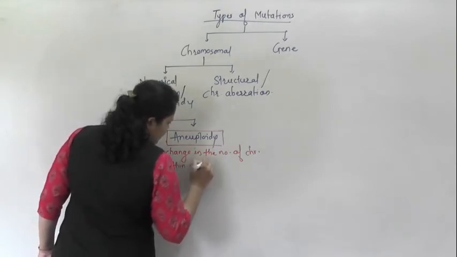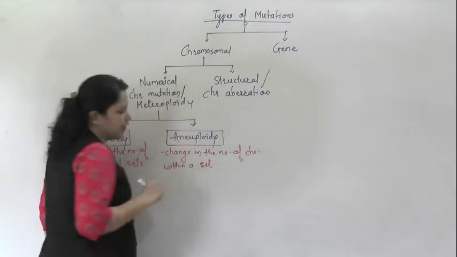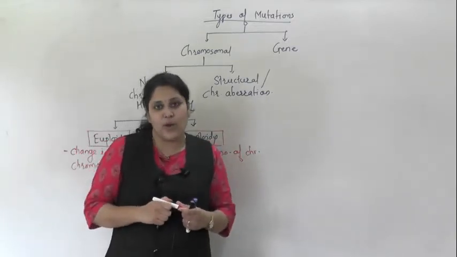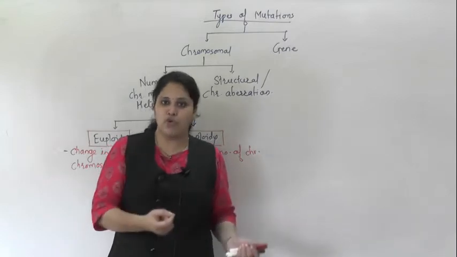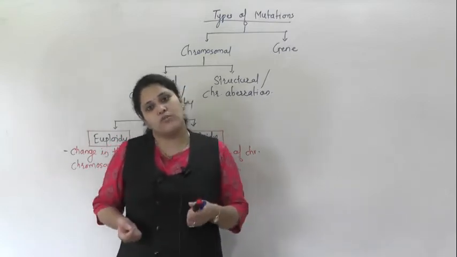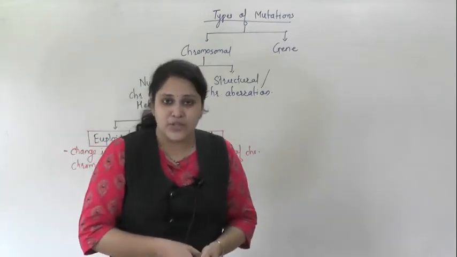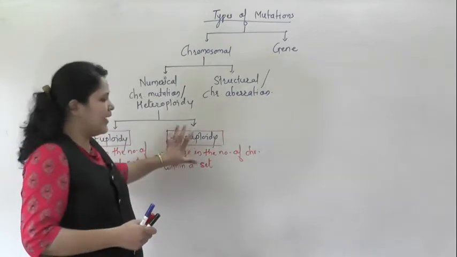Within a set means it is not related to the whole genome. It may happen that one or two chromosomes are more or one or two chromosomes are less in the whole setup of genome. That condition is known as aneuploidy.